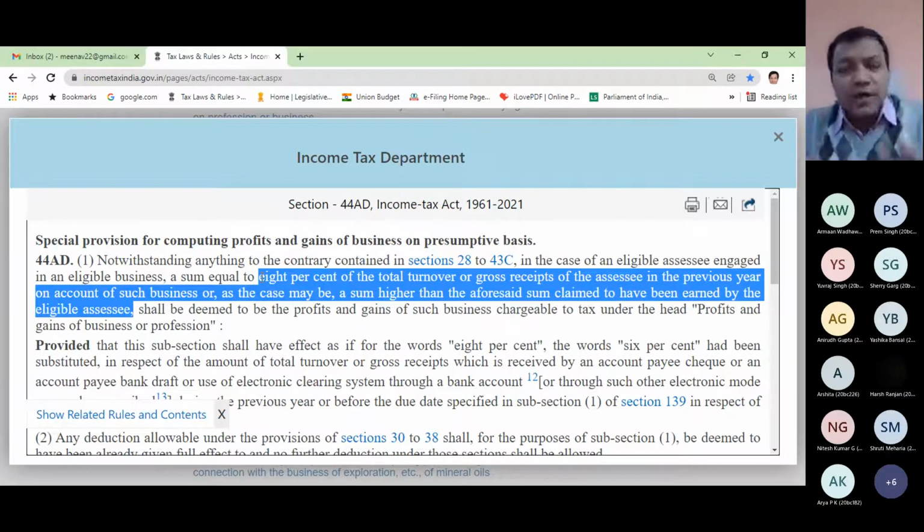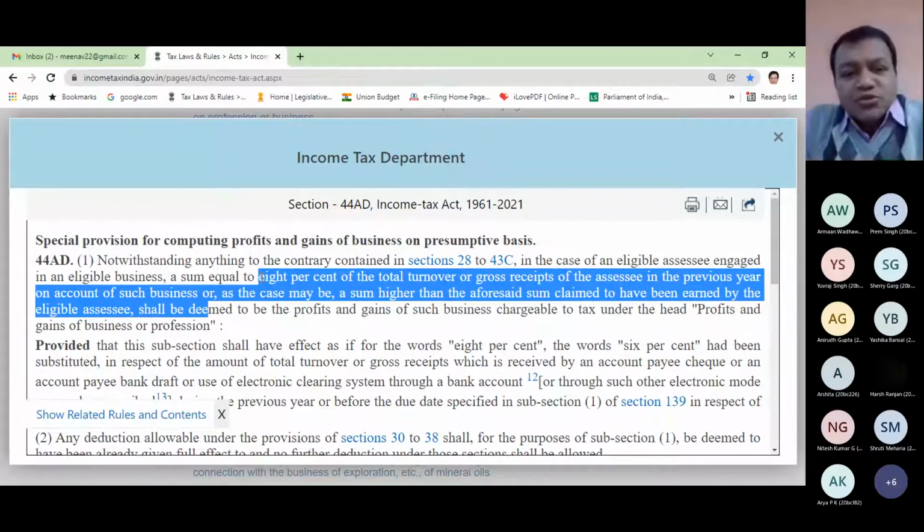If you are willing to show 12% of your sales, then it doesn't mean that you need to follow the normal provision. If you are satisfying other conditions, and you yourself are willing to show a higher percentage, then there is no problem. You can still opt for 44AD. 44AD doesn't say a flat 8%. It says 8% or any percentage which is higher than 8%. You can claim 44AD. You are not supposed to prepare many documents. It is a flat, easy computation: sales multiplied by that percentage, but the percentage must not be less than 8%.